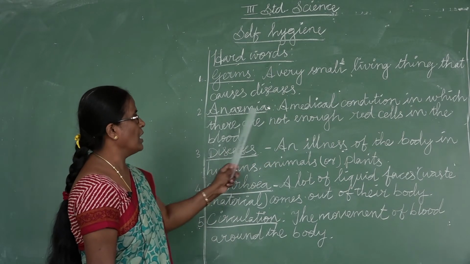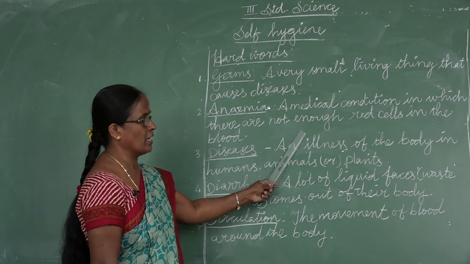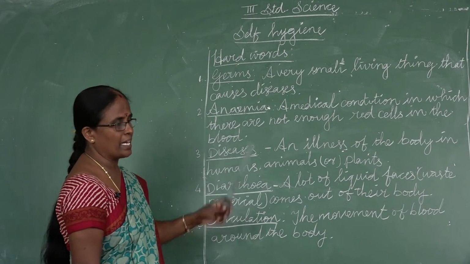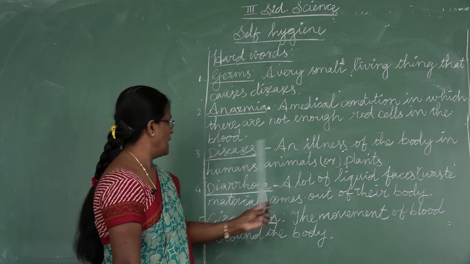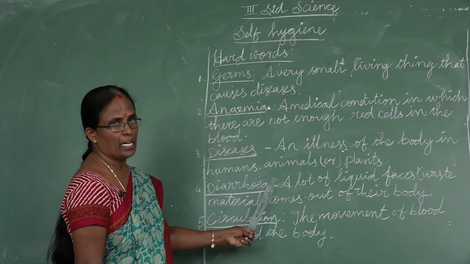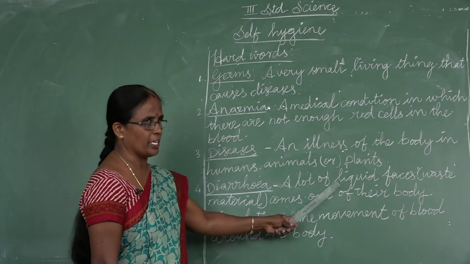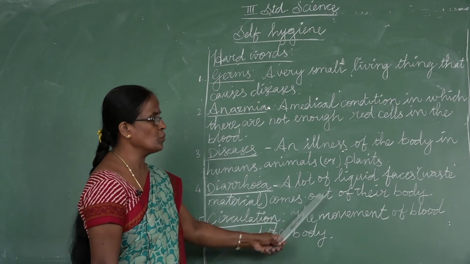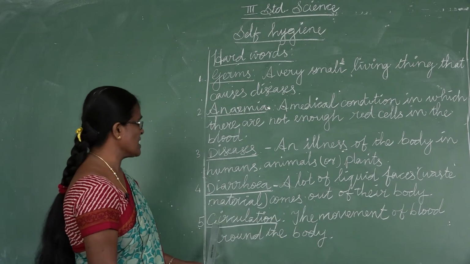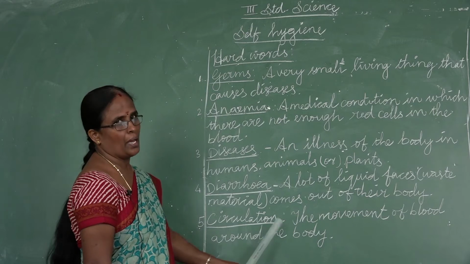Next, anemia. A medical condition in which there are not enough red cells in the blood. Disease. An illness of the body in humans, animals or plants. Diarrhea. A lot of liquid feces or waste material comes out of the body. Circulation. The movement of blood around the body.